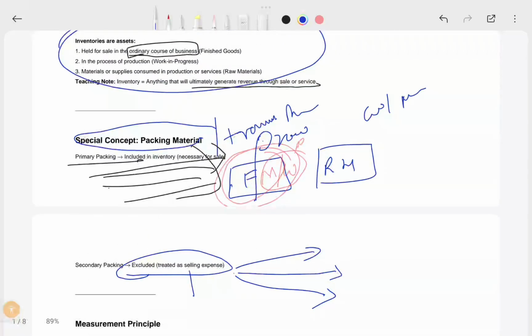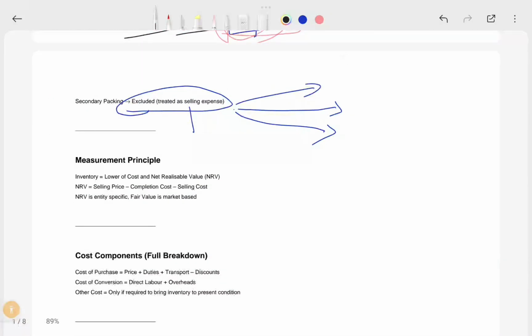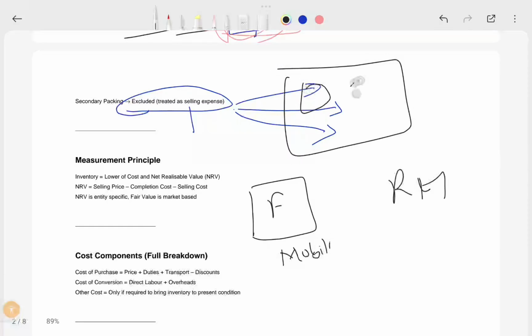In a similar way, consider the transportation cost from vendors to your factory, and from the factory to the retail house where you are going to sell. See, I will draw that. There is one factory here and there is a retail house here. So here the mobile is ready for sale. You packed everything and all. Until this factory stage, it is included.